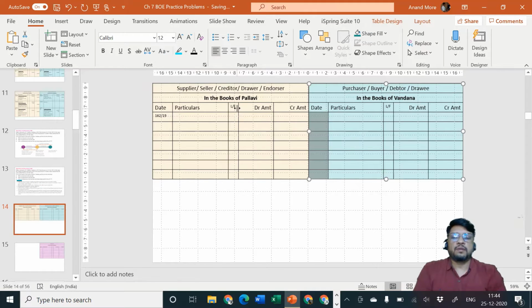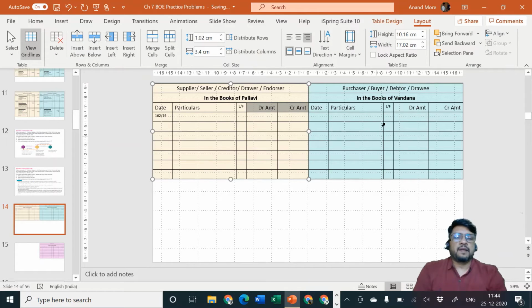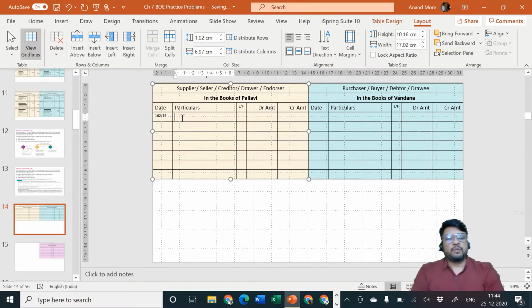Let me also change the size of the particulars column and amount column. These two columns should be of the same size, and these two also. By that time, you also complete the drawing part of your columns. Remember, all amounts should always be right aligned and all text left aligned.